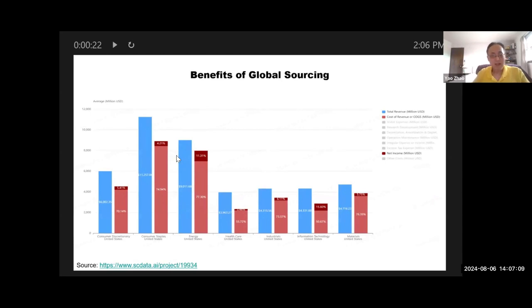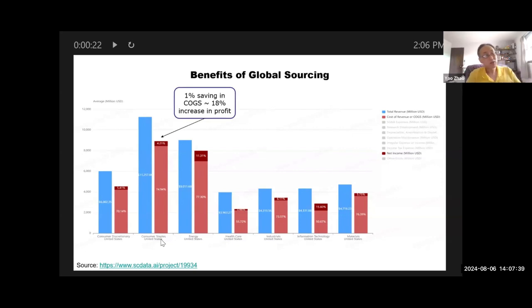The blue bar shows the average size of companies in this industry. The red bar plus the dark red bar together show the cost breakdown of that revenue. Here I only listed the cost of goods sold, which is in red, and also the net income, which is in dark red. Let's look at, for example, consumer staples. Companies in this industry are very large, and they spend a lot of money on cost of goods sold.